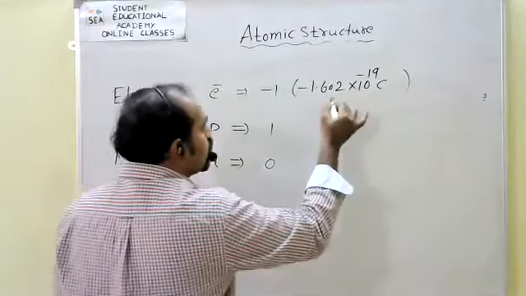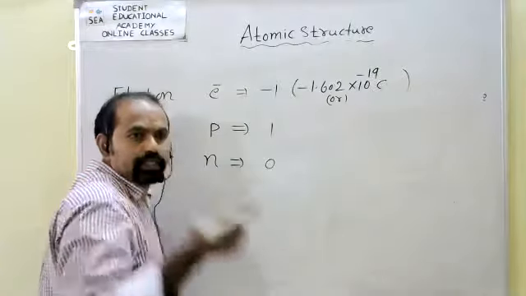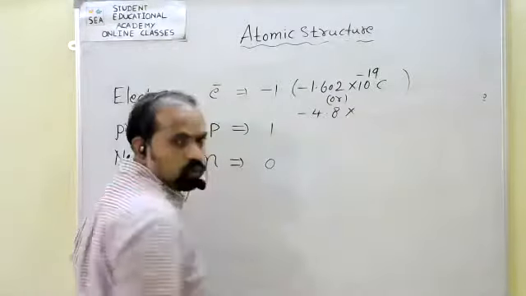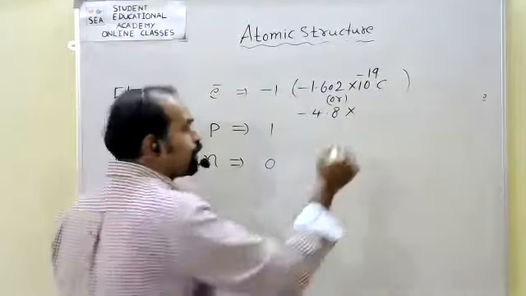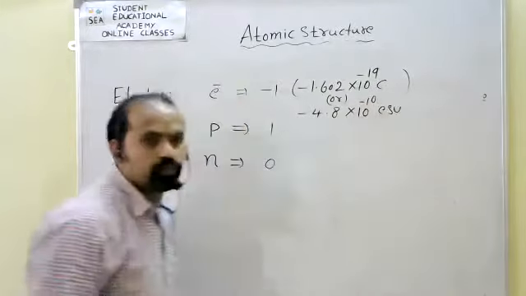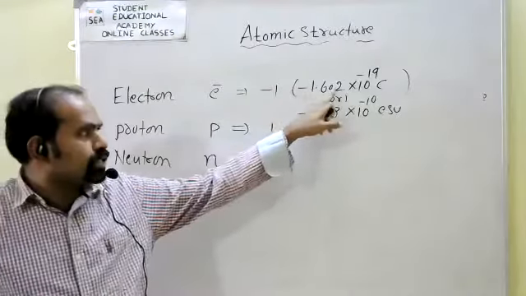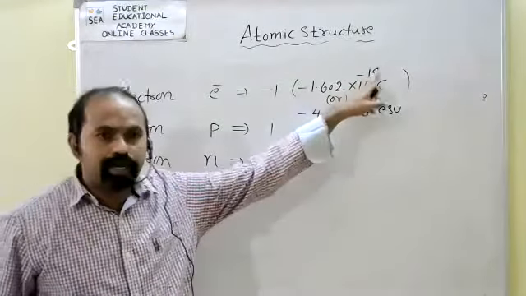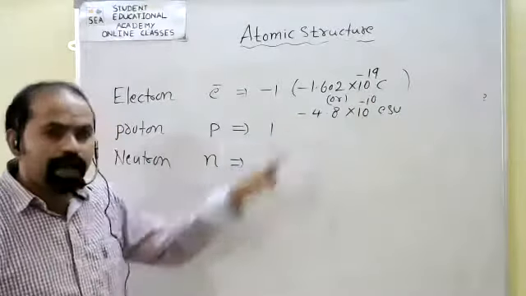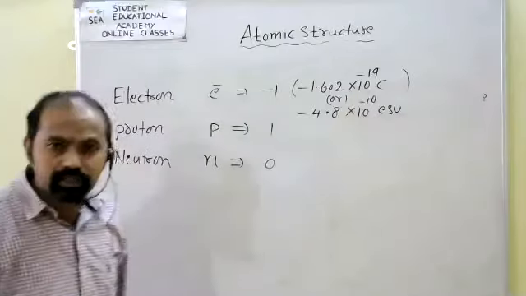In electrostatic units, that is equal to -4.8 into 10 power -10 ESU.